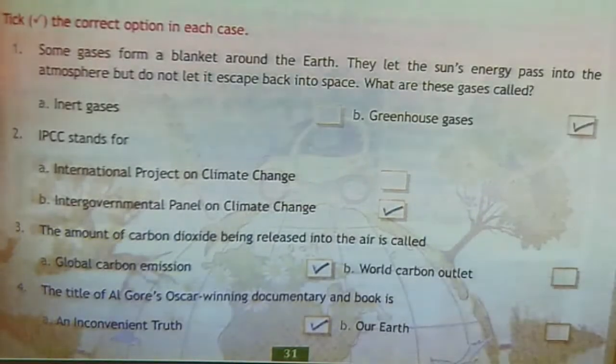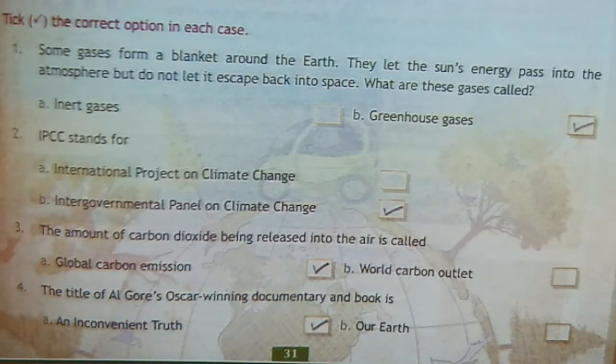So there are some correct options in each case from page number 31. First, some gases form a blanket around the earth. They let the sun's energy pass into the atmosphere but do not let it escape back into space. What are these gases called? The answer is greenhouse gases.